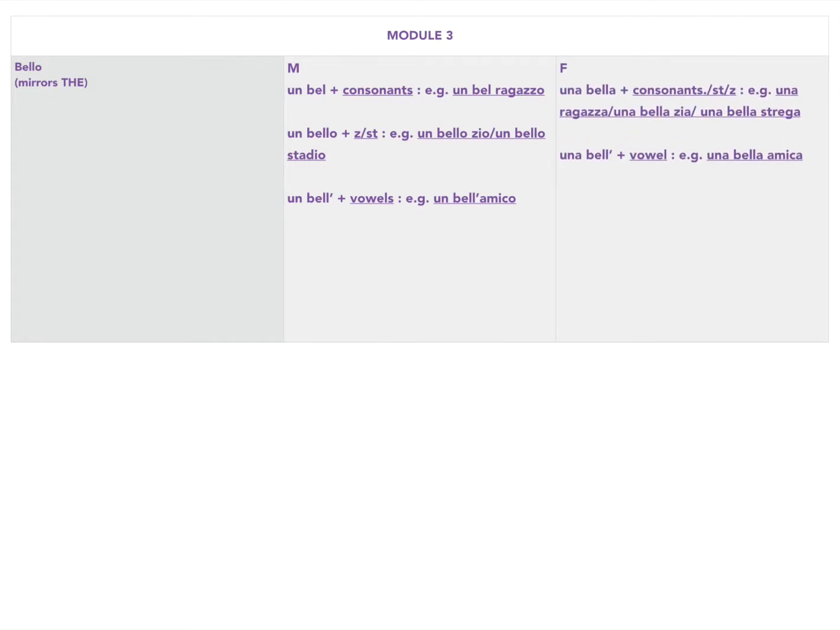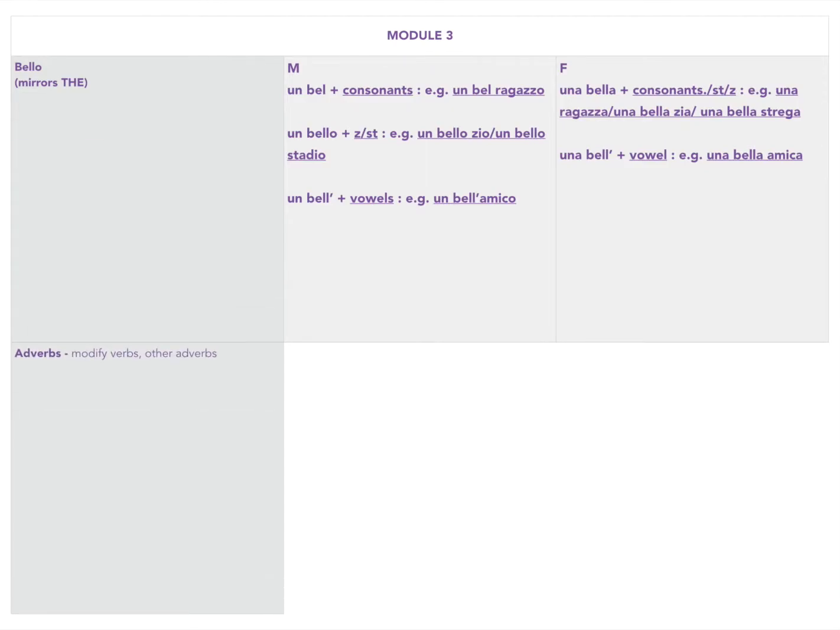On the feminine side, we just have two, una bella and una bell'. Okay, and this should look familiar as well. The first one is for everything: consonants, ST, Z, una bella ragazza, una bella zia, una bella strega. Okay, and then the next one is just for vowels, una bell'amica.